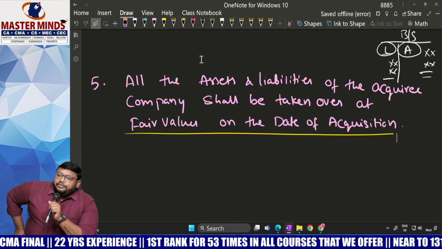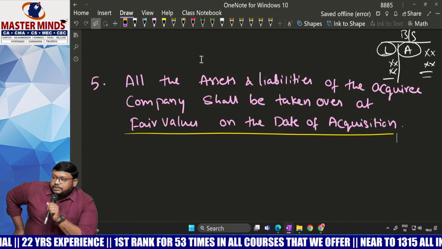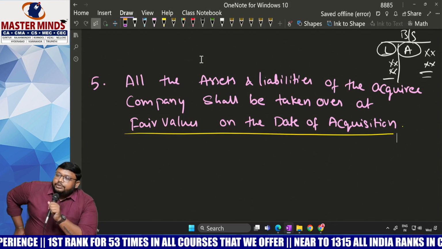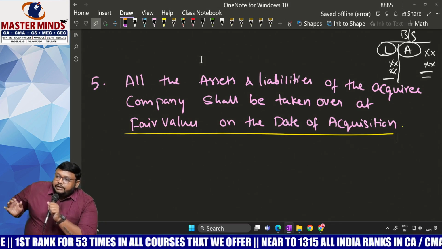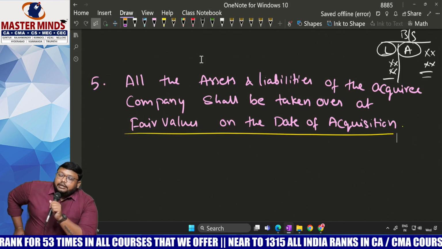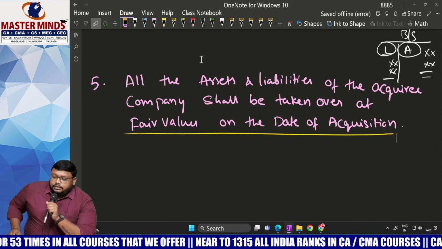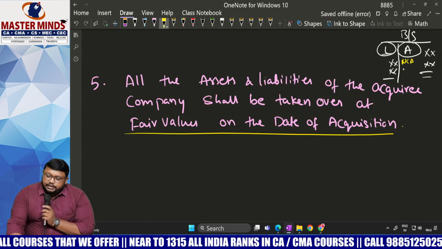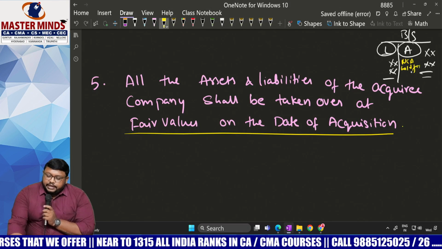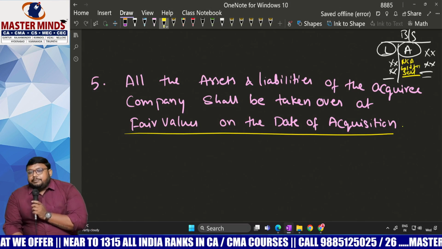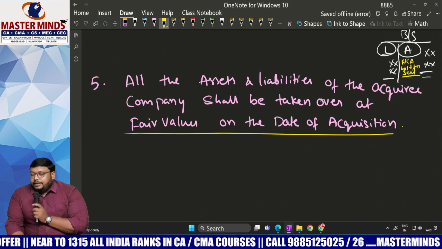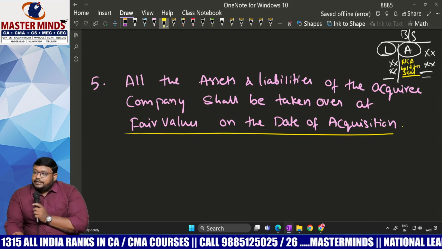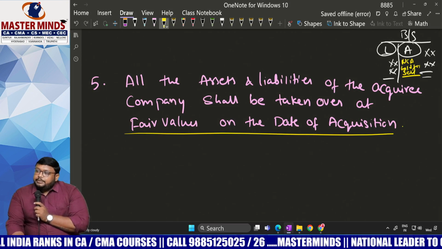Or it is not giving any future economic benefits for you. We have stopped doing operations. So such kinds of assets are there which we are not using in the business, which are held for sale, ready for sale. In such a condition, how should we consider such assets? Simply, in the balance sheet of the acquiring company, some non-current assets are held for sale. For this, we have a separate accounting standard, Ind AS 105, which deals with non-current assets held for sale.